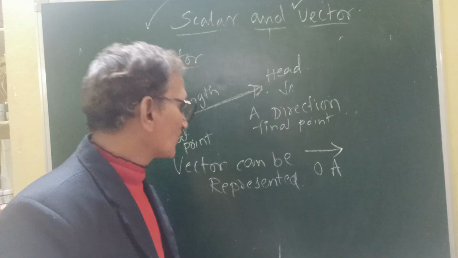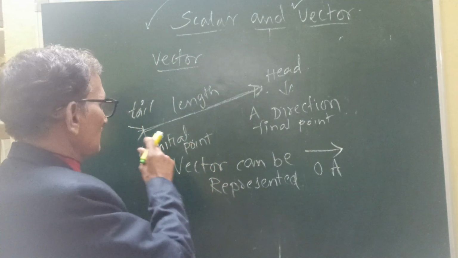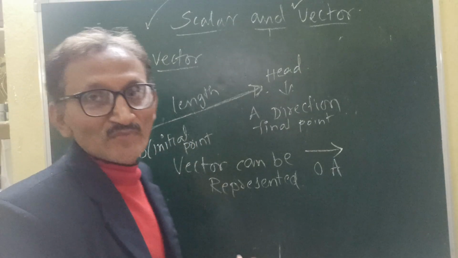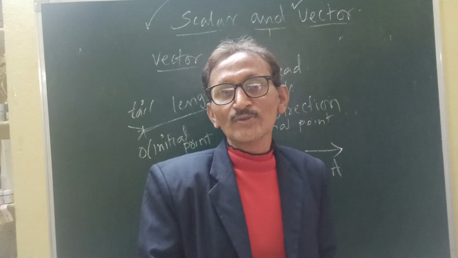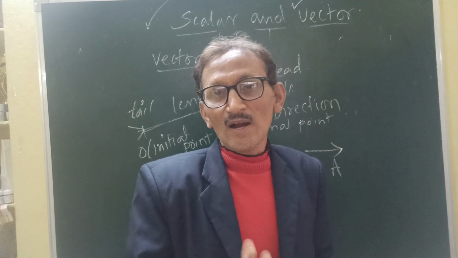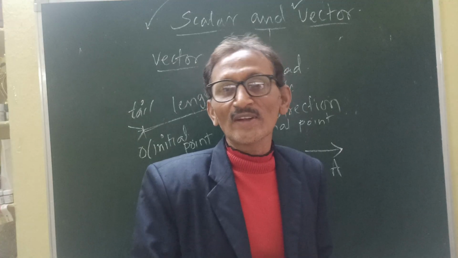So the magnitude of the vector can be represented in terms of a number, for example 40 kilometers per hour. 40 kilometers per hour is the magnitude of that vector. And it has a direction, which means it comes under vector quantity, with both magnitude and direction.